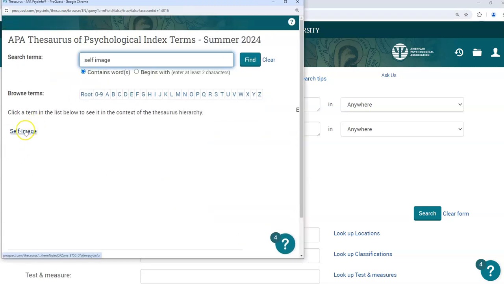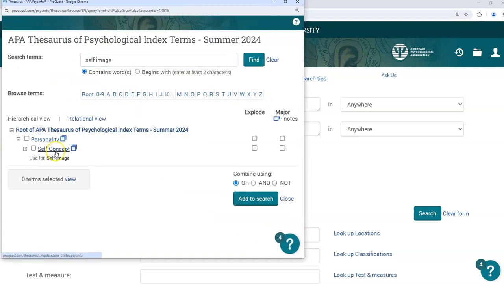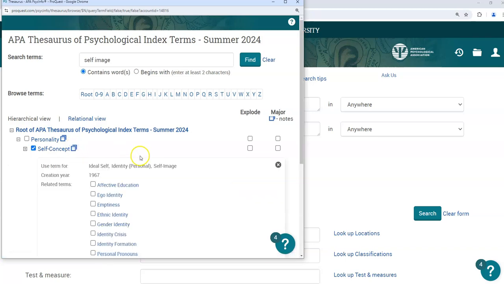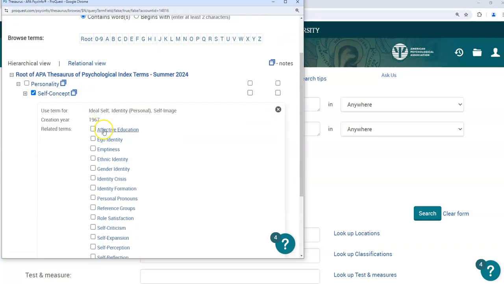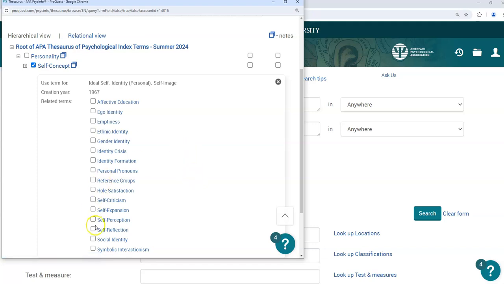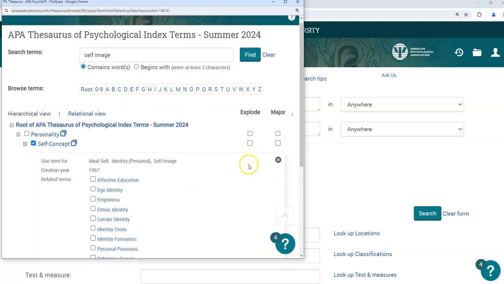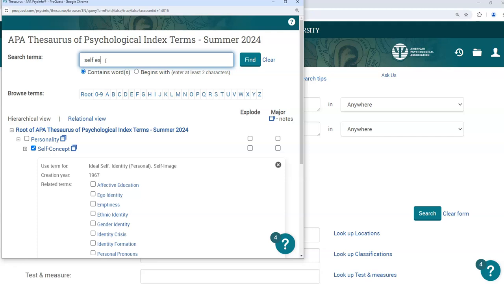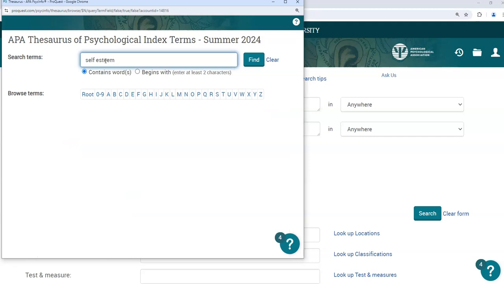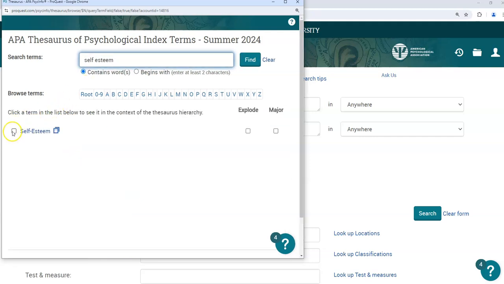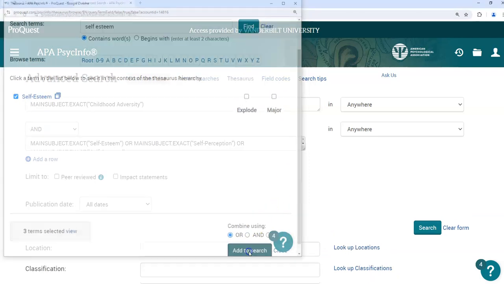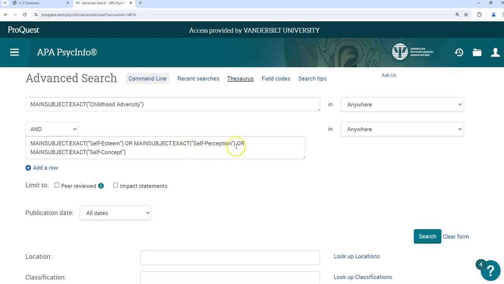We see that self-image is a reference to another term, self-concept, which is the one that PsycINFO uses. And I want to select that. I can also click here to see if there are other terms that are interesting to me. Maybe self-perception. I'll add that. And what about self-esteem? Let's look that up too. I want all of those three terms to be included. So I'll add them to my search, and they are included here under OR.